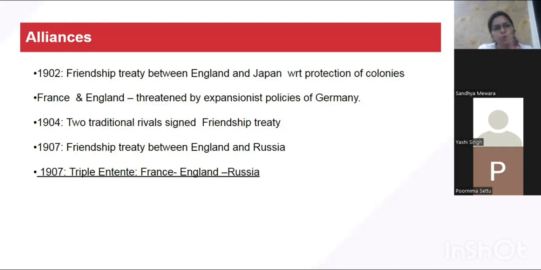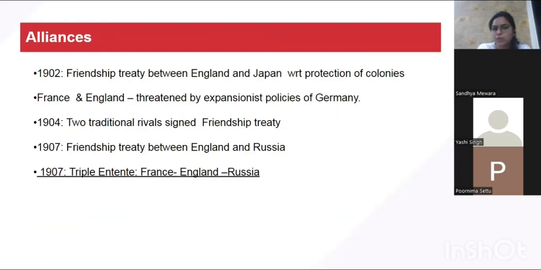One group, we saw, was born in 1882, that was the Triple Alliance, GR: Germany, Italy, and Austria. Now this is the second group, the Triple Entente. Entente is a French word and it means an ally. So it is FER, F-E-R: France, England, and Russia. So in 1907, the second group was born, and that was France, England, and Russia. Okay, for FER, fine.